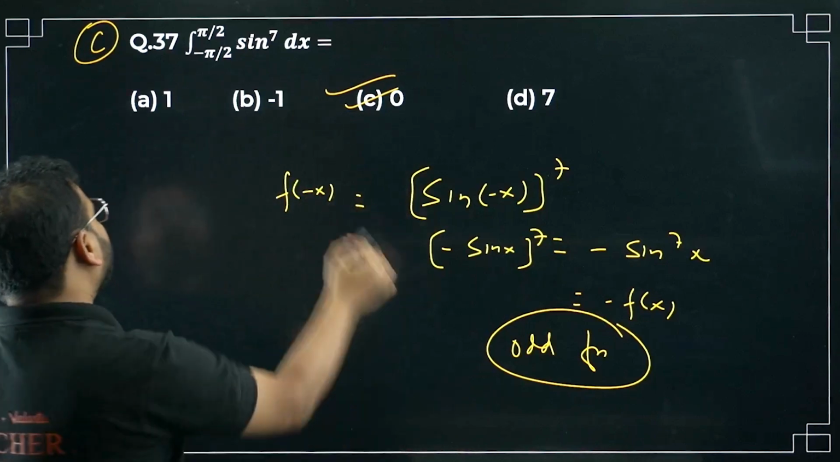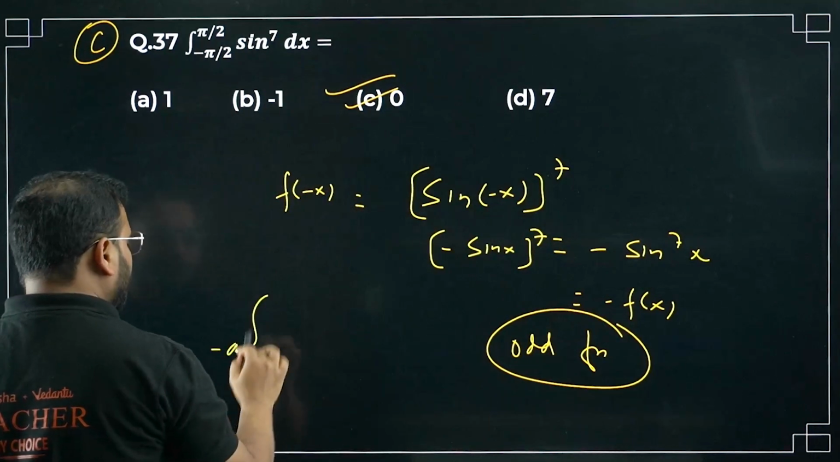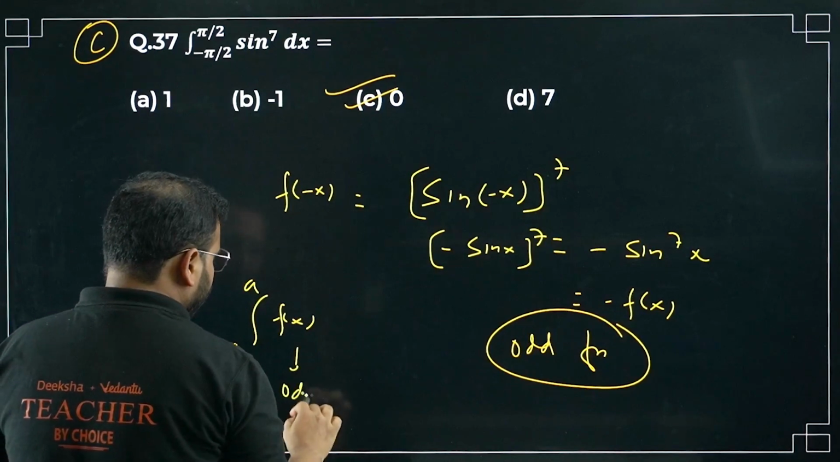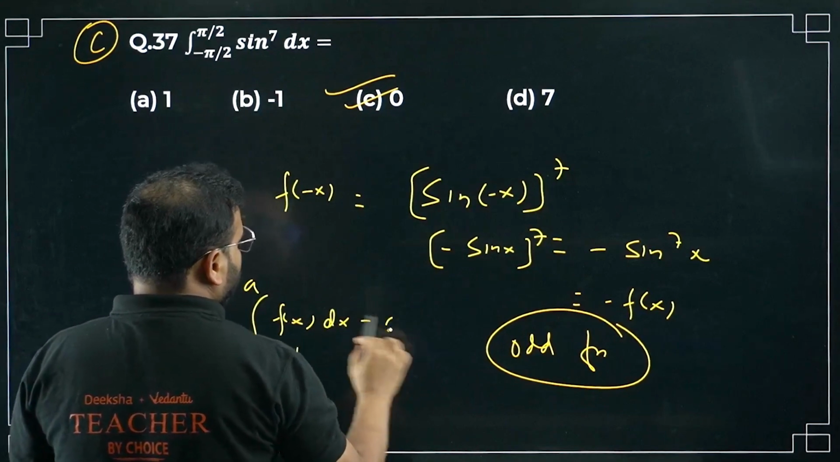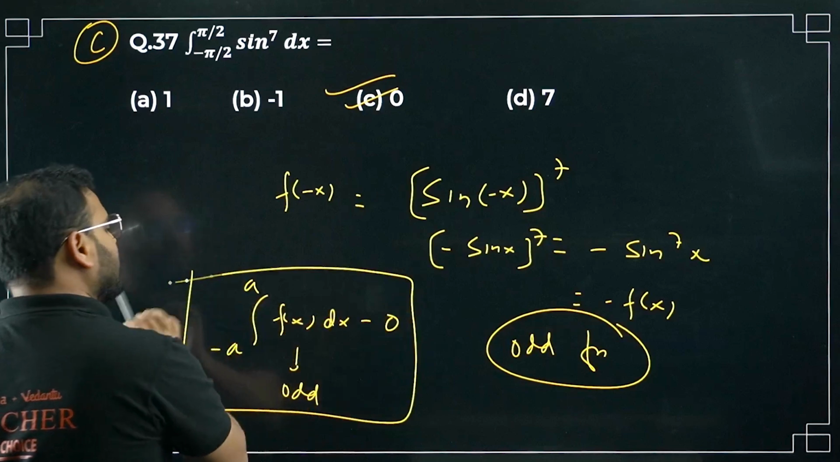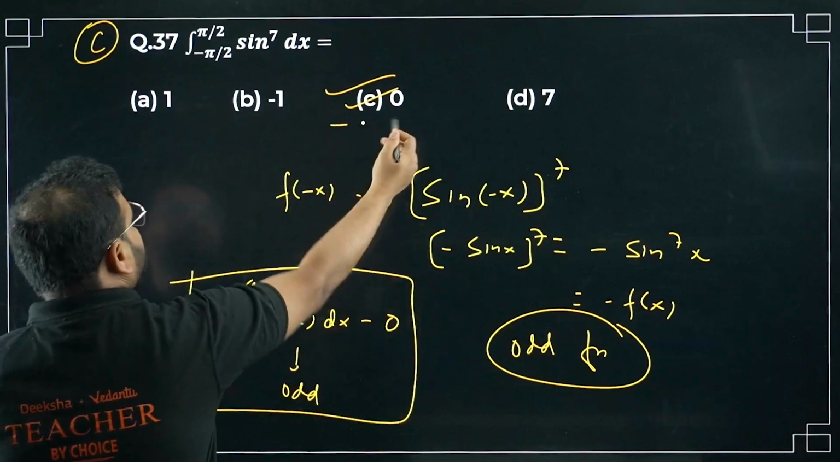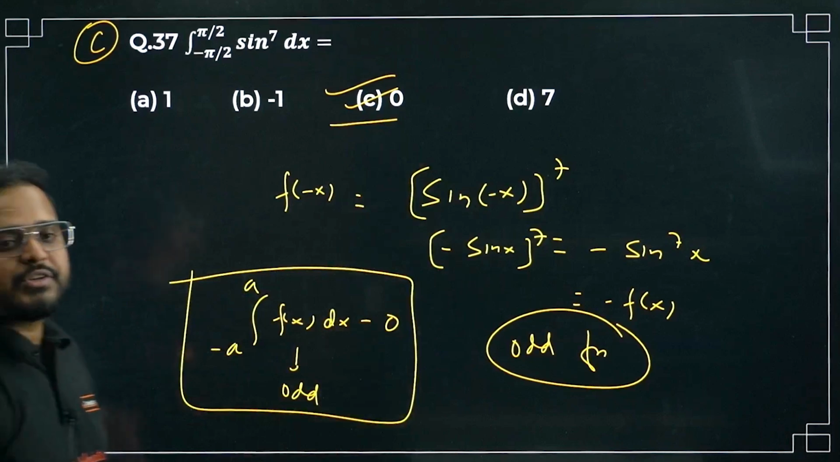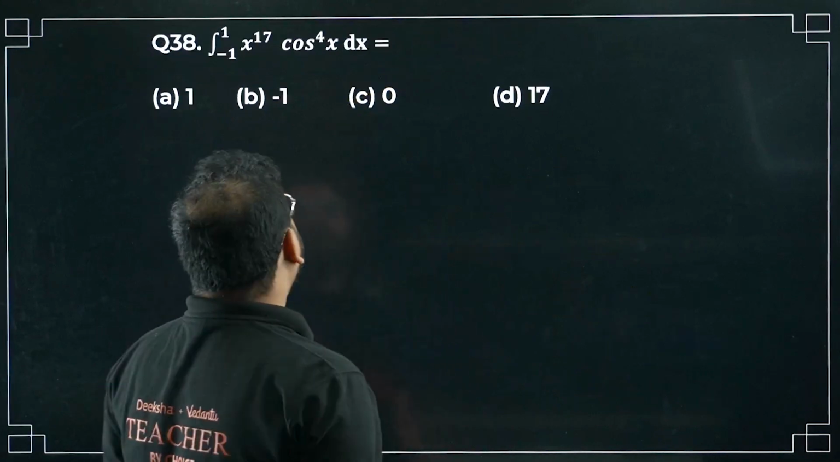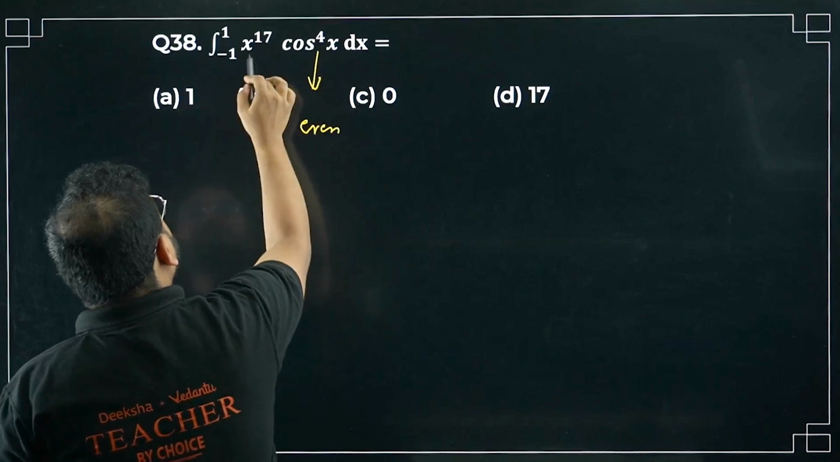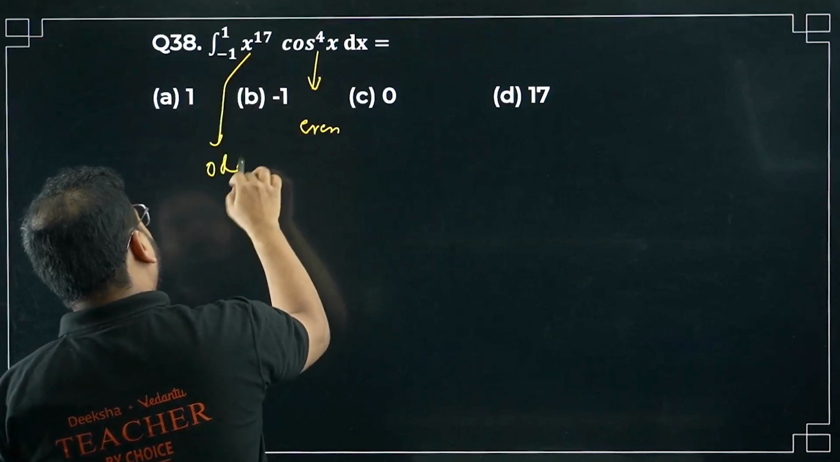And for an odd function from minus a to a, if f of x is odd, you get the answer to be 0. That's the property of definite integral, right? So option is C. Please check. Question number 37 is very, very simple. 38 now. Same property. This is even, sir. This is odd, sir. How do you prove it?